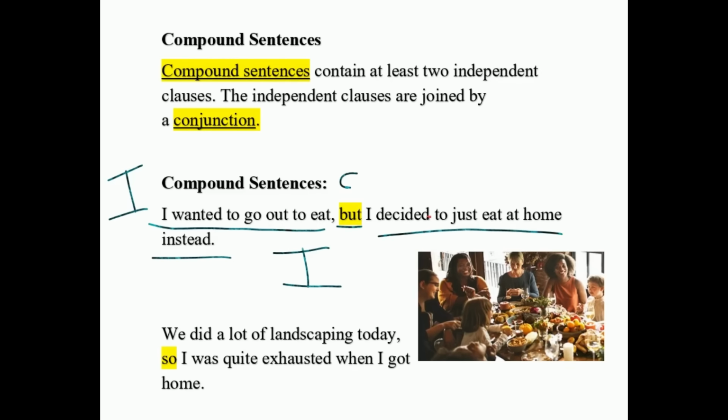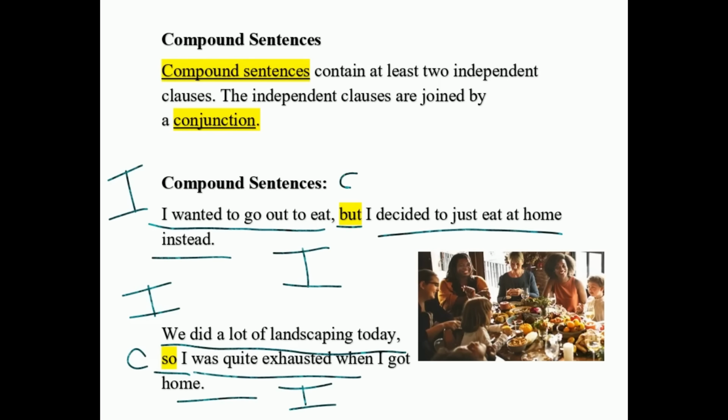Okay, we did a lot of landscaping today, so I was quite exhausted when I got home. Okay, so that's our independent clause. So is our conjunction, and then everything after so is our next independent clause. So here we have another compound sentence.